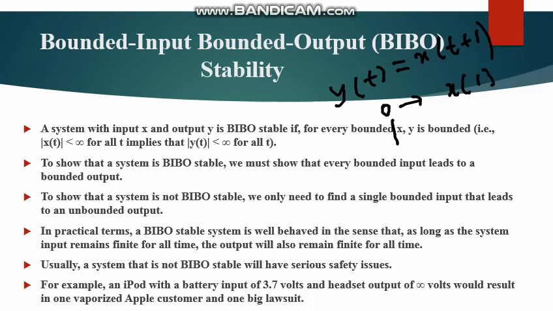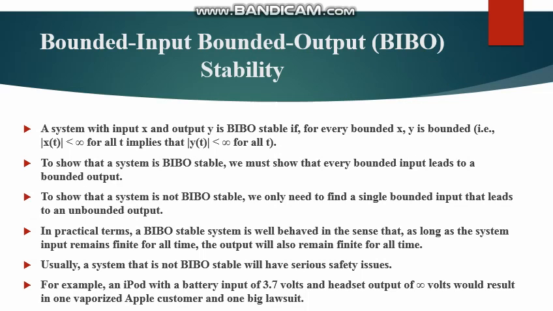So 0 to a certain end, to 10, it has a future value. So bounded input, bounded output is there. It's a stable type of system.